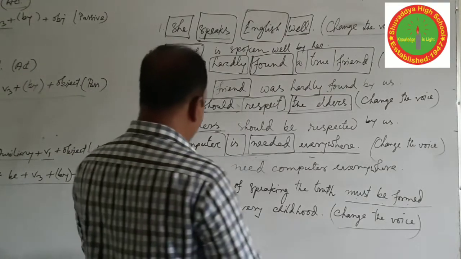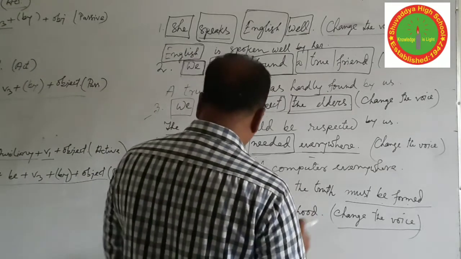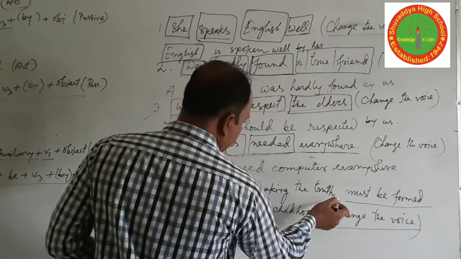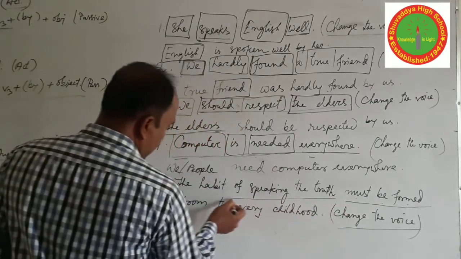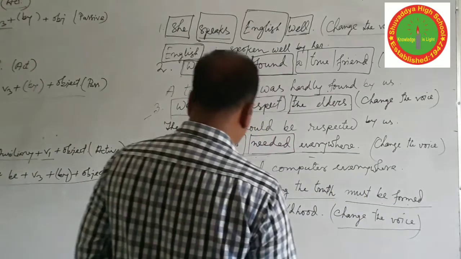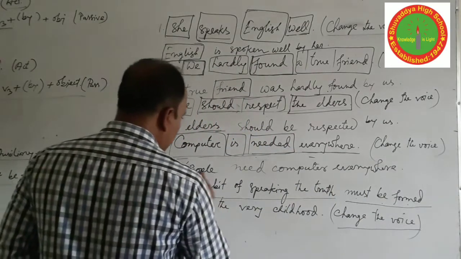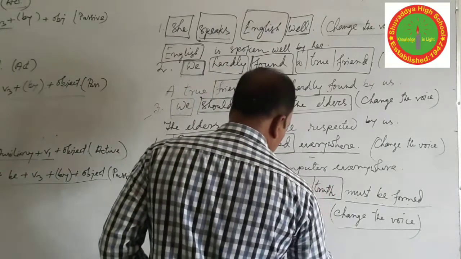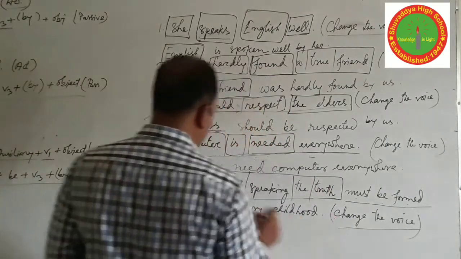So if we are going to change the sentence into active, first of all we have to know the subject, then the verb, and then the object. In the subject position there are some words used.